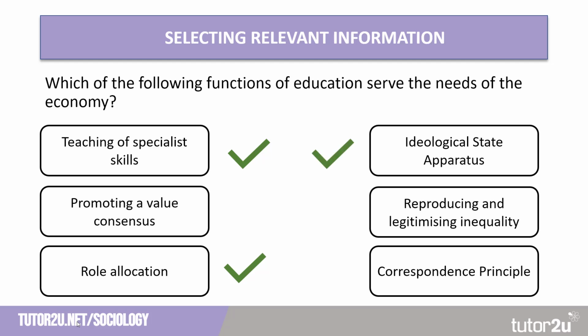So we would say that this potentially serves the needs of the economy. Reproducing and legitimizing inequality, well, that serves the needs of the economy because it creates a low-paid workforce who don't challenge their position. And the correspondence principle, of course, serves the needs of the economy by creating a docile and subservient workforce, according to Bowles and Gintis. So we have 5 points here which will serve the needs of the economy, which is a good range for this essay.